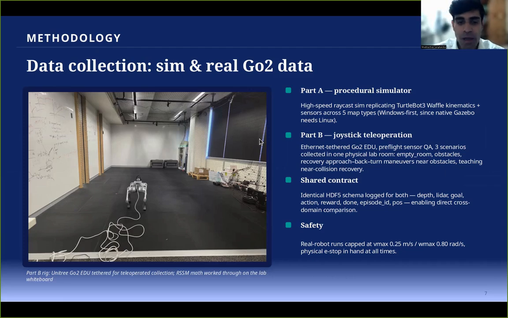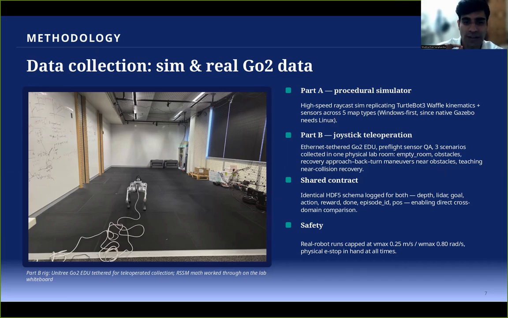Now, for dataset collection, for part A, I built a high-speed procedural raycast simulator replicating TurtleBot 3 Waffle kinematics and sensors across the 5 maps. And for part B, data comes from the Ethernet-tethered Unitree Go2 EDU driven by joystick teleoperation, with pre-flight sensor checks every session.